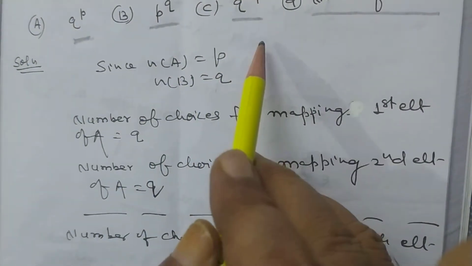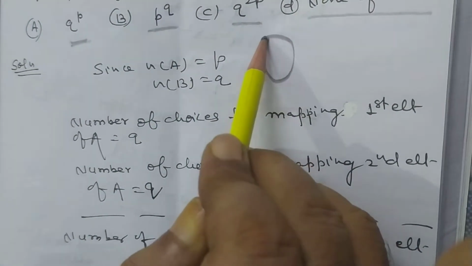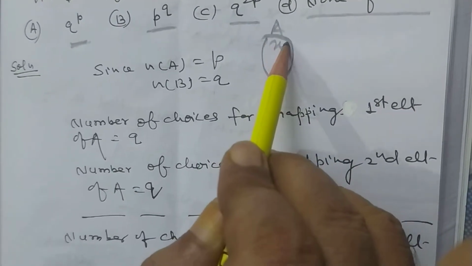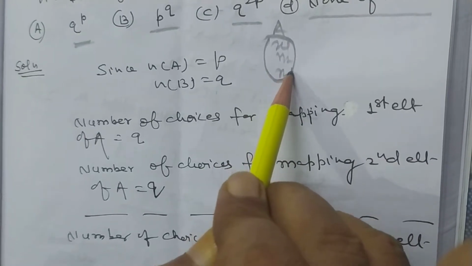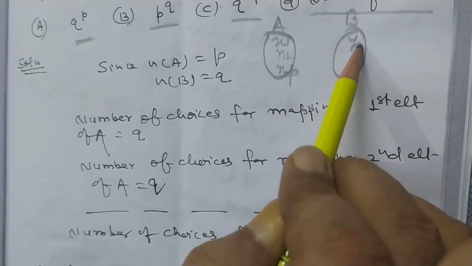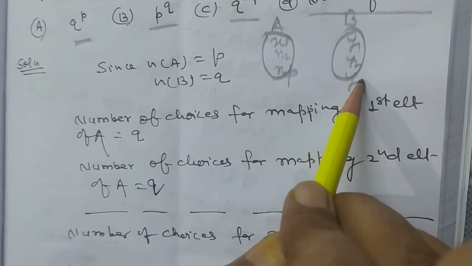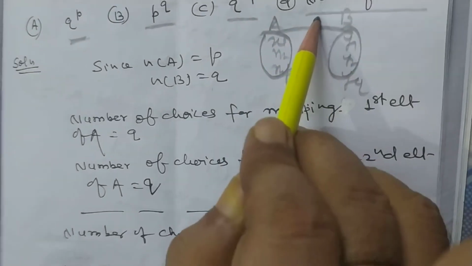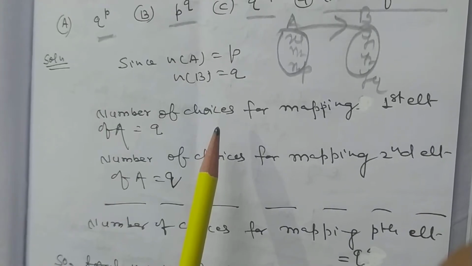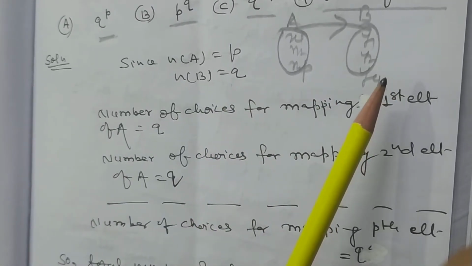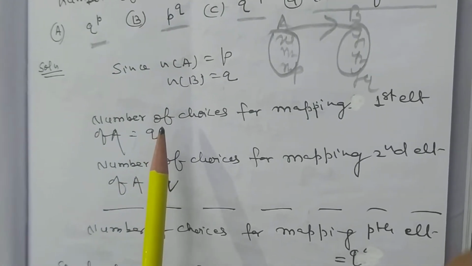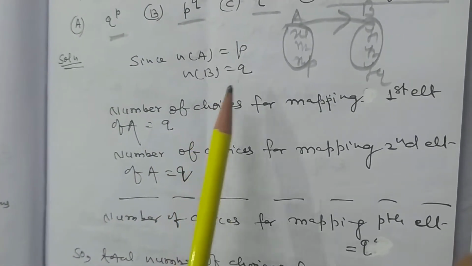Here it is given that there are P elements in set A, X1, X2, and so on up to XP. And in set B there are Q elements, Y1 up to YQ, and there is a function F. Then you have to determine how many functions will form between A and B. You must be aware of the rule of counting.